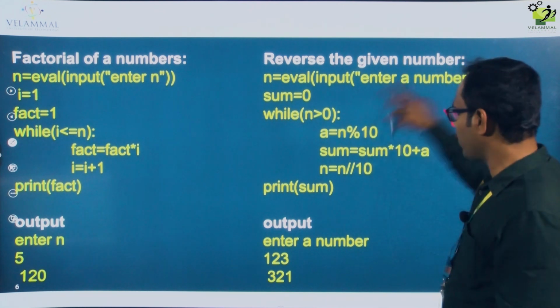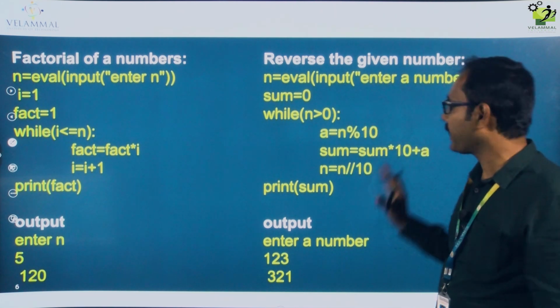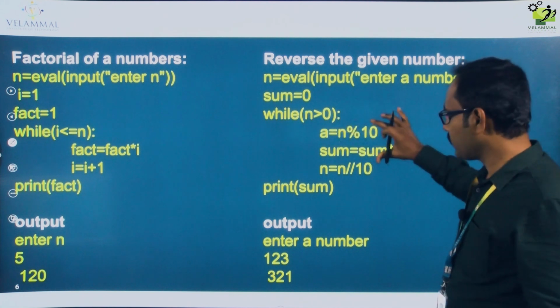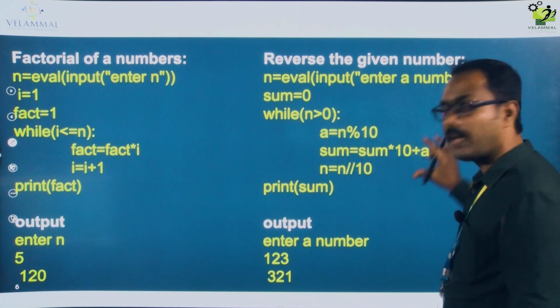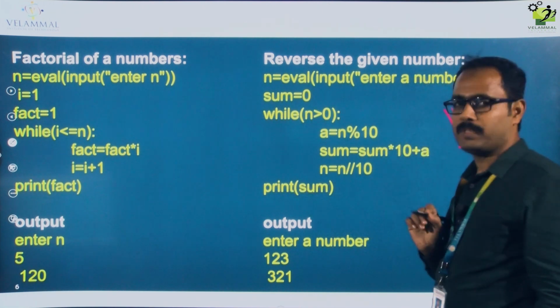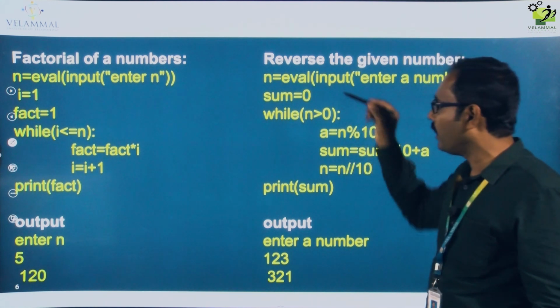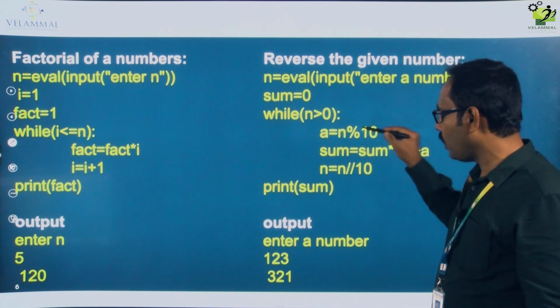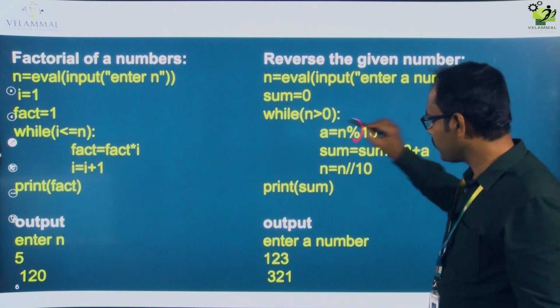Further I have given some coding. Please do some practice on this also. These 3 lines come under the while loop. These 3 statements are the body of the while statement. This print statement is outside the while loop. We are already experienced with what a while loop is, so you know it. What is this?